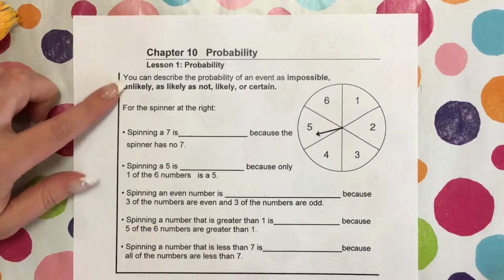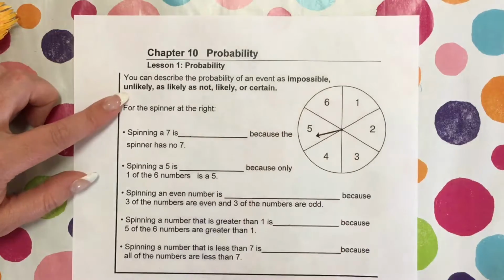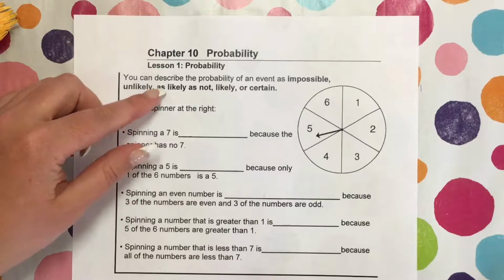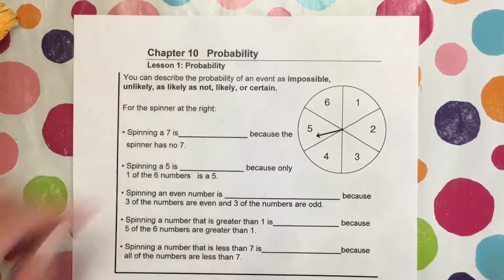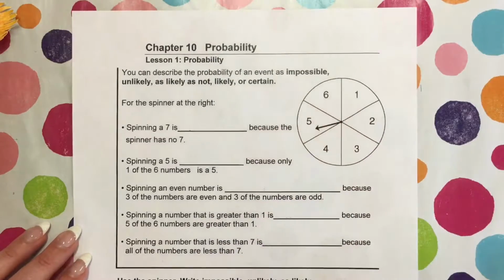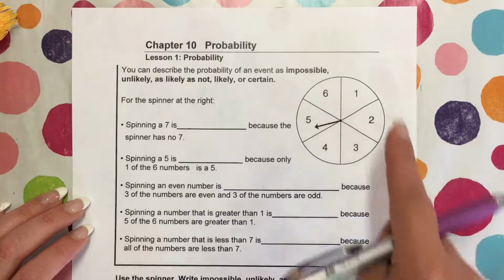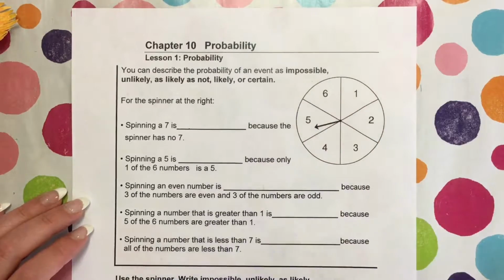Now, you can describe the probability of an event happening as impossible, unlikely, as likely as not, likely, or certain. That's how we're going to be describing some different probabilities. For the first thing, we're going to look at this spinner. You just spin it, and there's 1, 2, 3, 4, 5, 6.